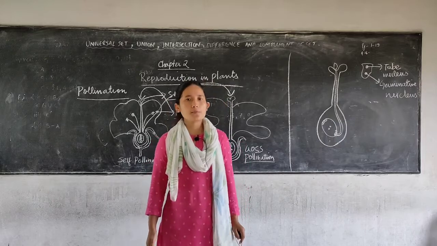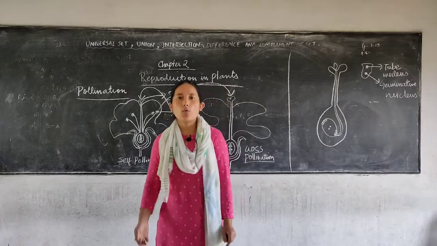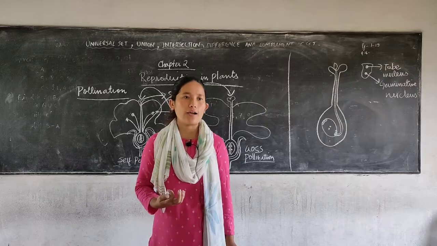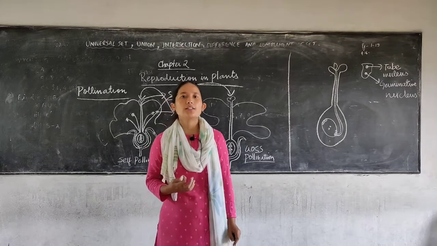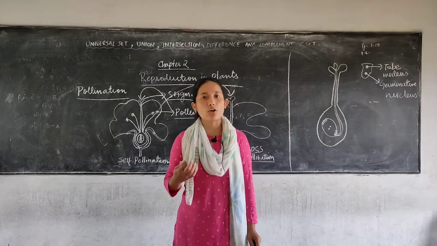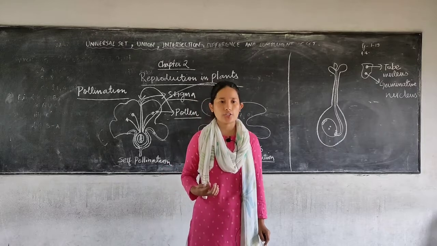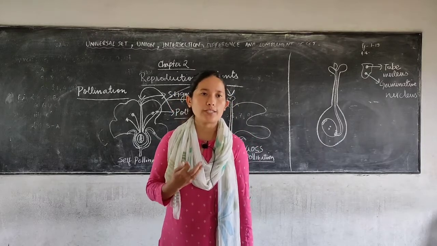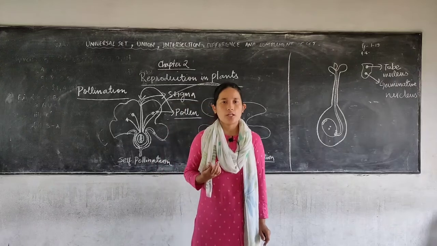But sometimes an ornamentalist, the one who grows flowers, if he wants a desired characteristic of a flower in another plant, then what does he do? He carries out artificial pollination. Now artificial pollination can be carried out in two methods. One is emasculation.